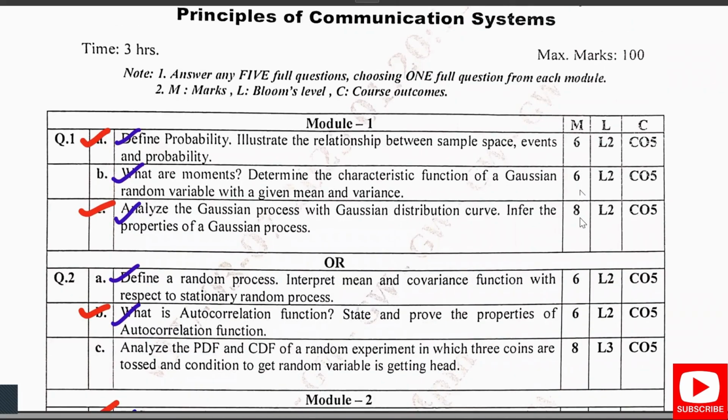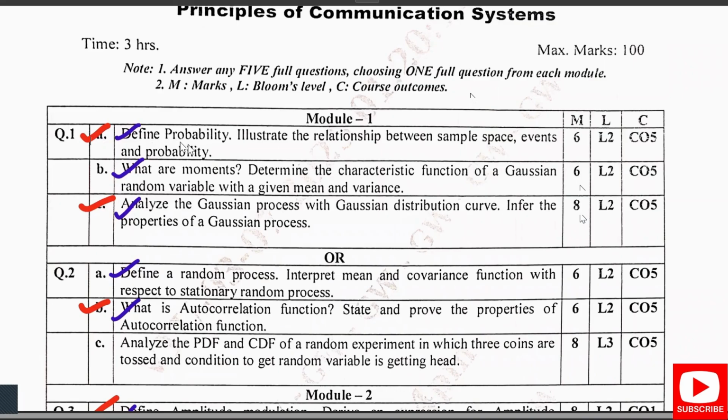So let's get started. In module 1, in the important questions, I had given the first question directly, the same. Here the Gaussian properties I had mentioned in my important questions, and I had also given the autocorrelation topic. All the topics I had explained in my handwritten notes videos, that is module 1, part 1 and part 2.